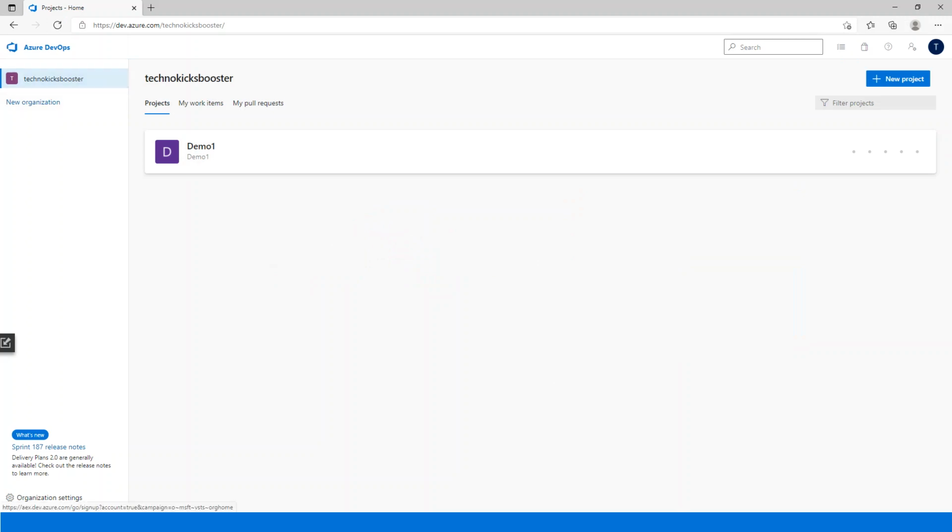On the left side of the current page, wherever you find your organization name, that means everything on this side is the organization. So we'll call this side the organization, and whatever projects we have here, we'll call them projects. Let's see the features available inside the projects, and then we'll continue with the rest of the things in the videos. Okay, let's click on this project.